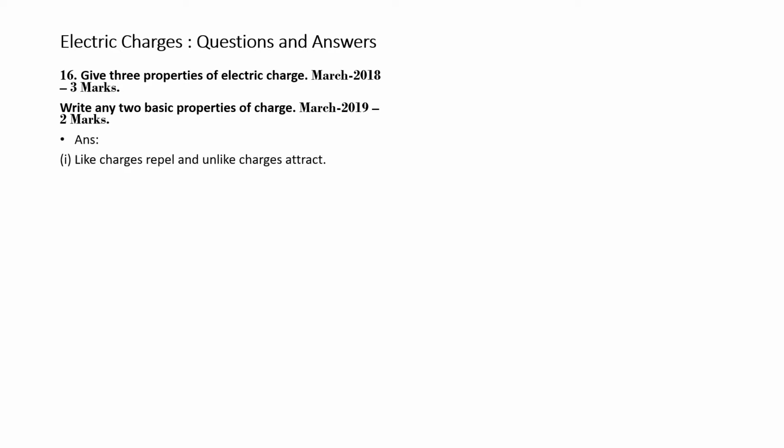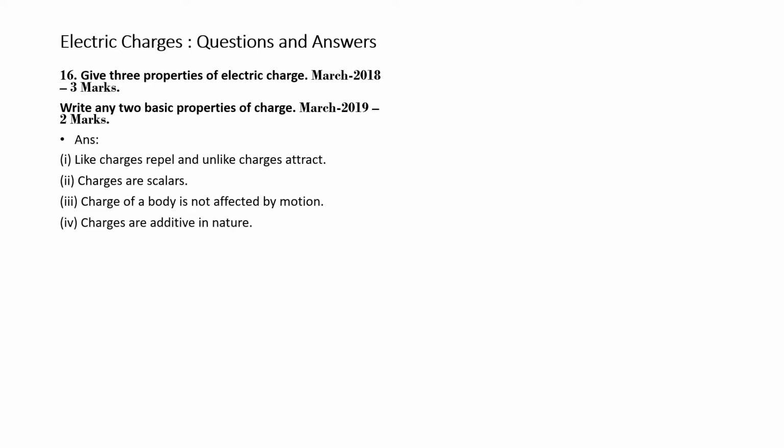Answer. Like charges repel and unlike charges attract. That is, negative charges with negative, positive charges with positive, same charges repel. And a positive and a negative charge attract each other. Charges are scalar quantities. Third property is that the charge of a body is not affected by motion.